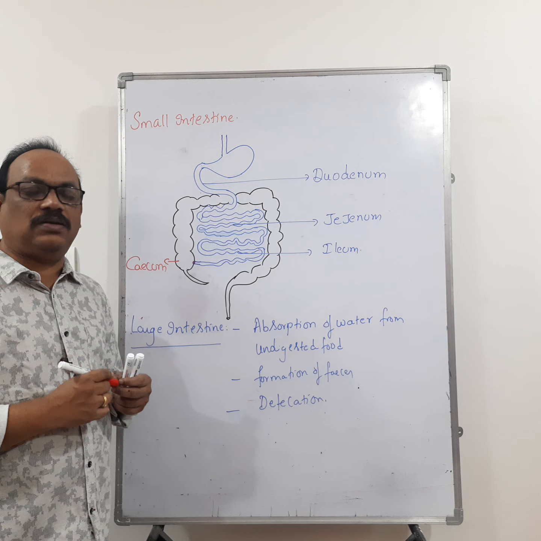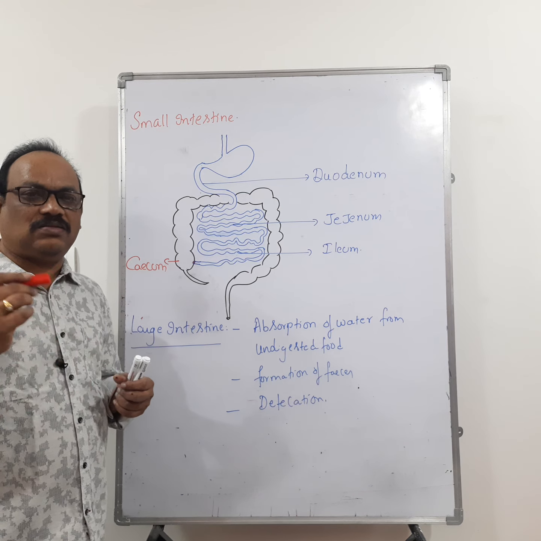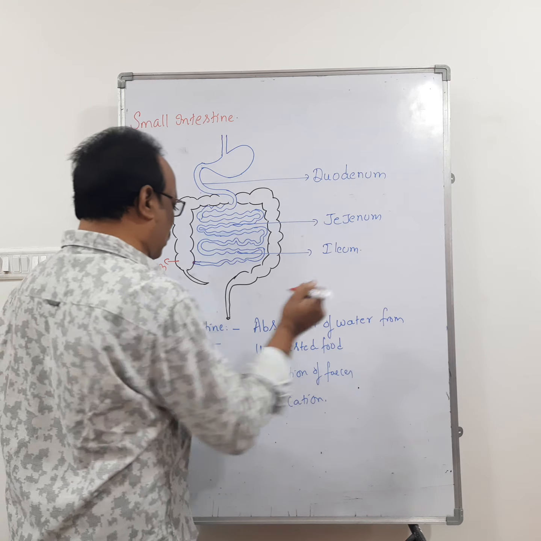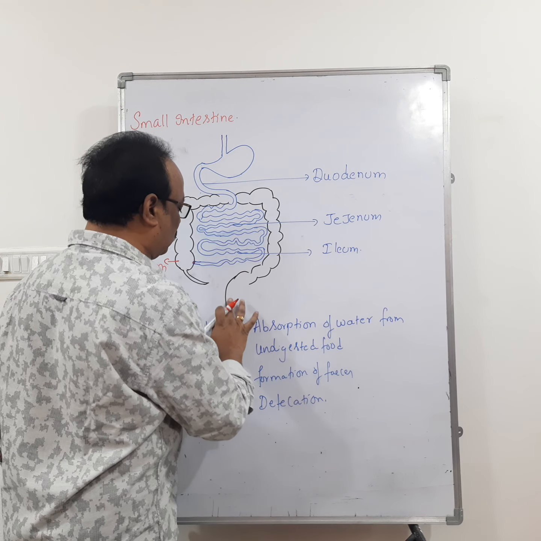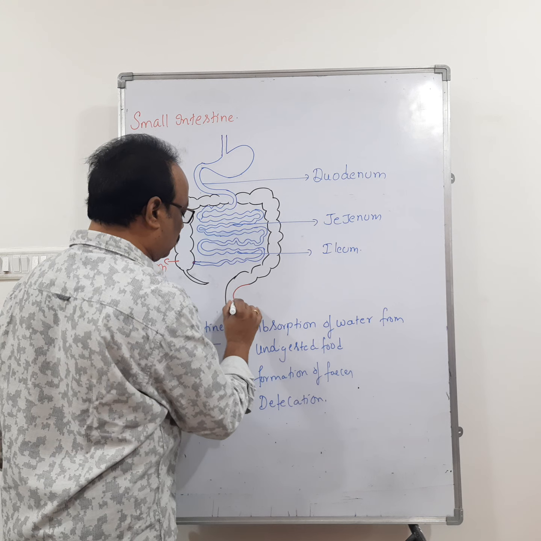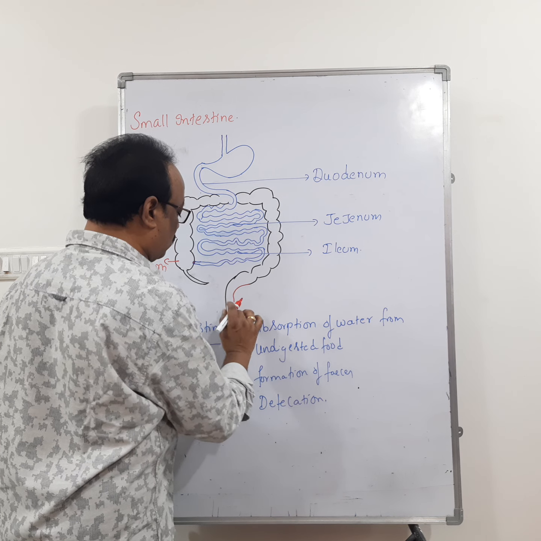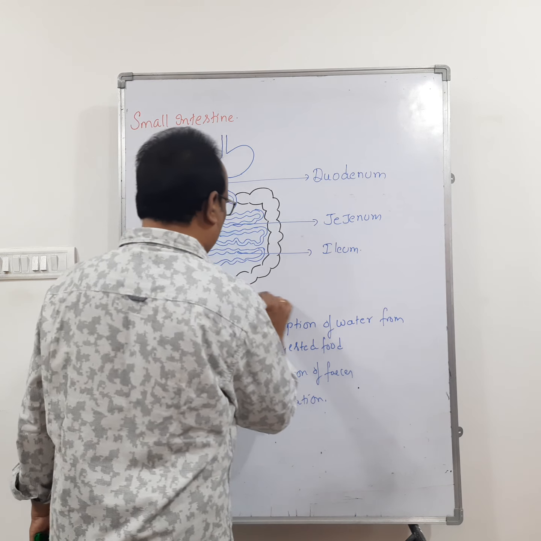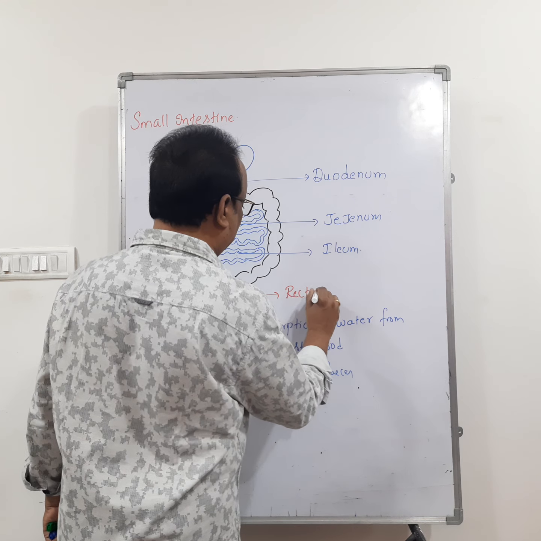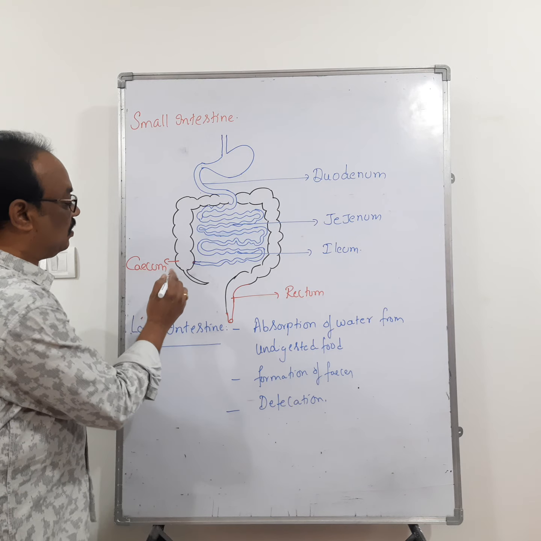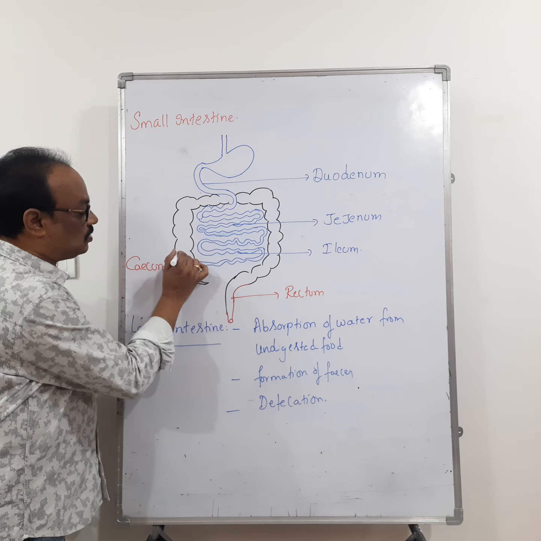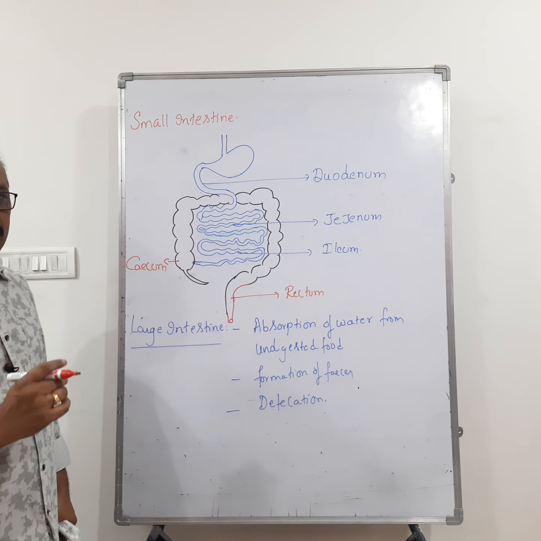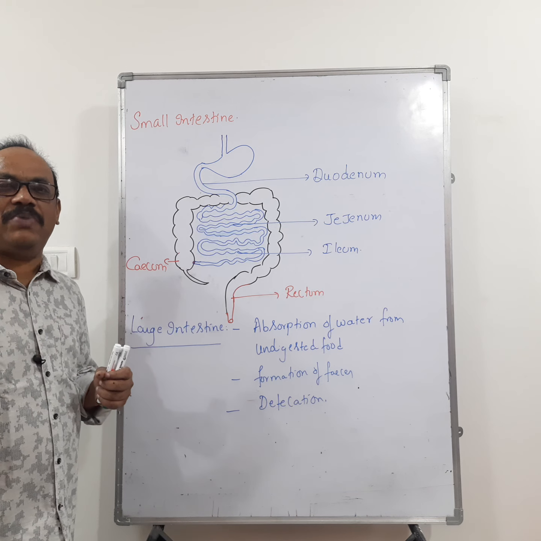Then what are the parts present in the large intestine? Large intestine consists of cecum, colon and rectum. So let us draw the rectum. Okay, so this is the rectum. The cecum is a pouch-like structure, and the cecum lodges the symbiotic bacteria.